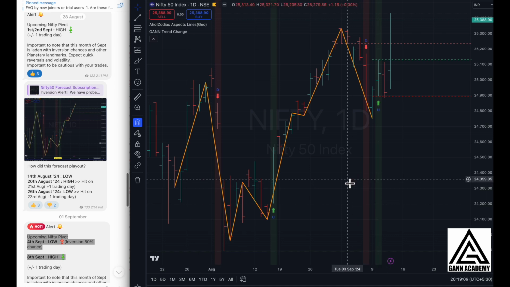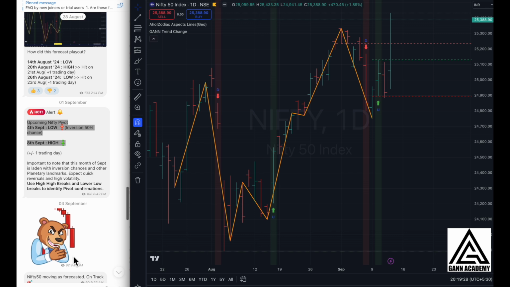As you see, we didn't form a low pivot here. In fact, the low pivot actually came on the 8th of September, 9th of September. That was +1 trading day because 8th was a holiday. So it actually came on 9th of September. Since the inversion did not happen, this pivot polarity changed to become a low. So this was also on dot.